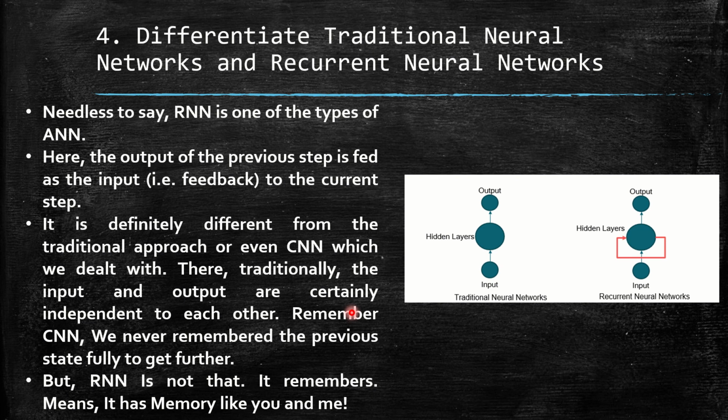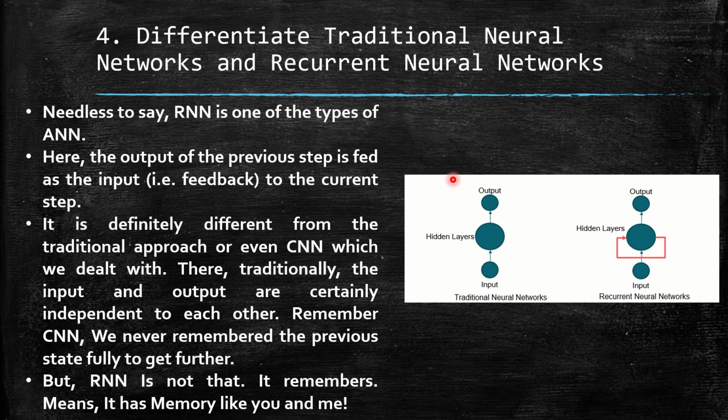So when you go with the traditional approach or even CNN, there is no point of feeding the output back to the next stage or the previous stage. There is no memory. So there is no feeding back. The first level and the second level are independent of each other, which means when I get the output, that's all. There is no dependency between the output and the previous layer. So traditionally, the input and the output are certainly independent of each other. And remember this point, we never remembered the previous state fully in the traditional neural networks or CNN. But when it comes to RNN, it remembers, which means it has got memory like you and me.